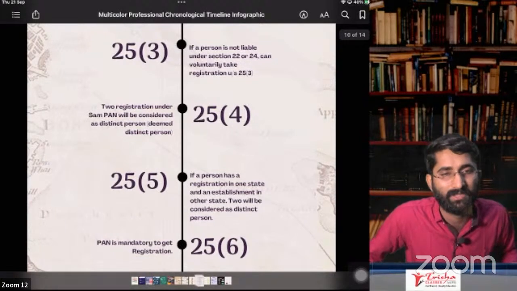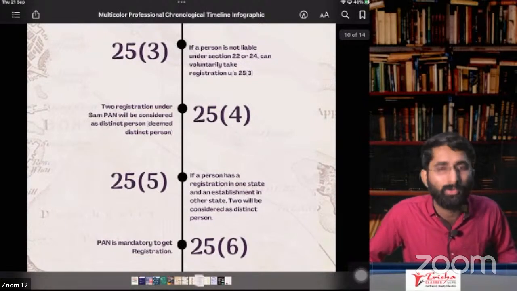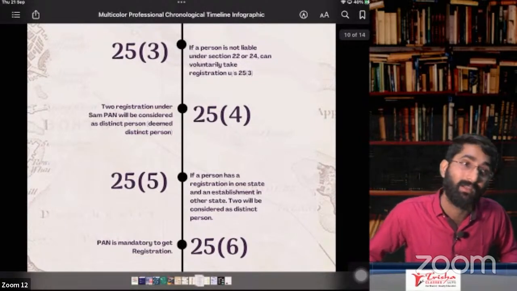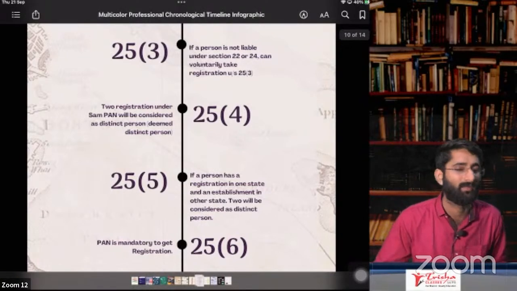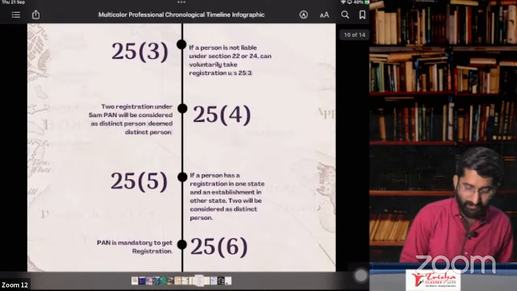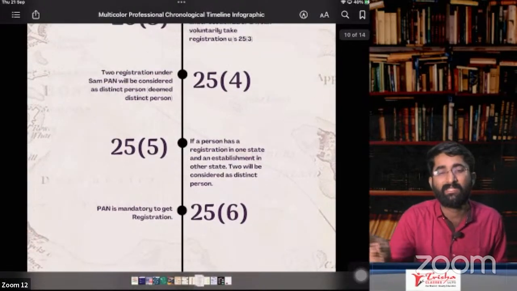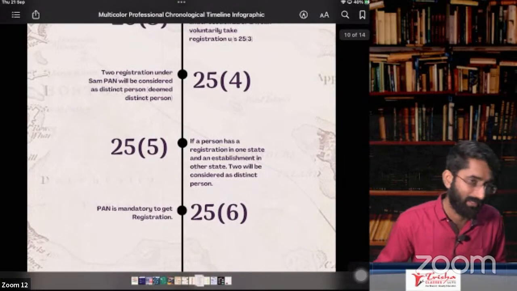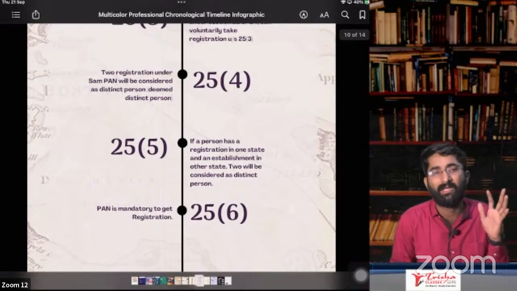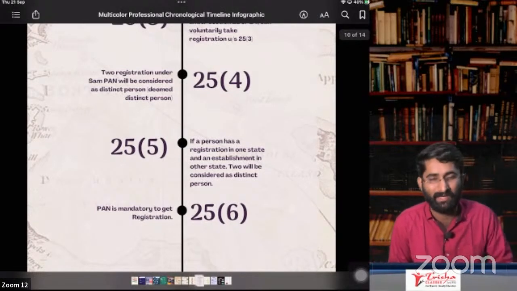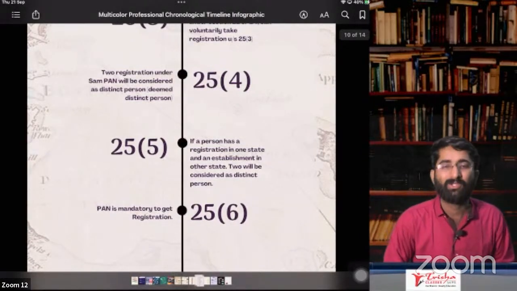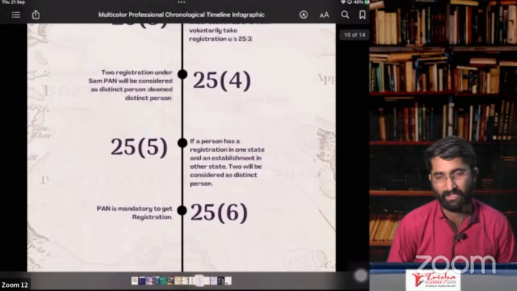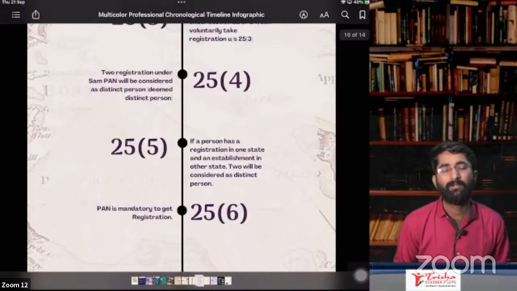Section number 25, subsection 8 is about suo motu registration. If you don't apply for registration, the PO will apply for the registration and get the registration done for you. So this is about section number 25, subsection 8. Section number 25, subsection 9 is for UIN holders. UIN holders, that means foreign consulates, embassies, foreign financial institutions, can take the registration under section 25, subsection 9. So that is separate from normal registration. Okay, this is about section number 25.